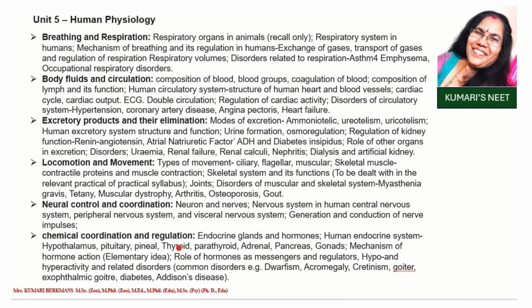Chemical coordination and regulation. If you see, endocrine glands and hormones, human endocrine system: hypothalamus, pituitary, pineal, thyroid, parathyroid, adrenal, pancreas, gonads. Mechanism of hormone action, elementary idea. Role of hormones as messengers or regulators, hypo- and hyperactivity and related disorders. Common disorders, for example dwarfism, acromegaly, cretinism, goiter, exophthalmic goiter, diabetes, and Addison's disease. So this is the 5th unit.